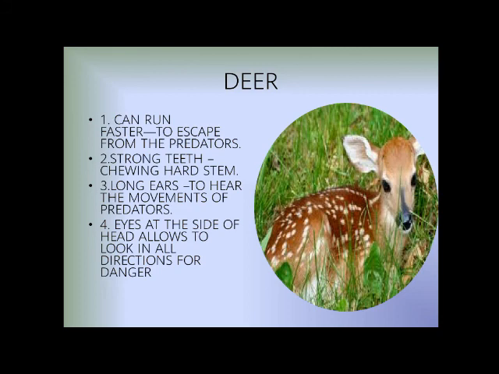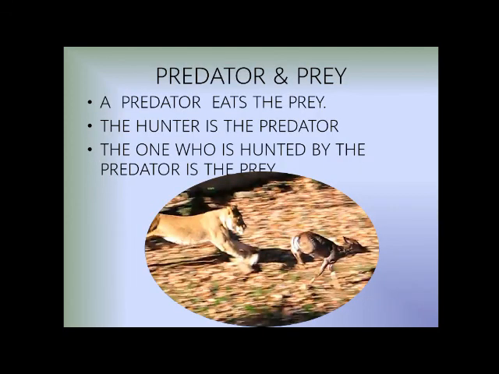Number 4, eyes at the side of the head allow it to look in all directions for danger. If you see, these eyes are on the two sides of the head, so that they can get a wide vision and can see from which direction the predators are coming.